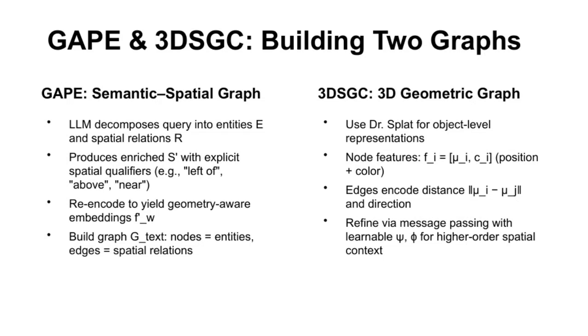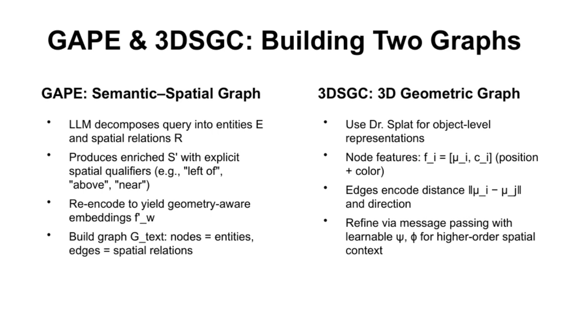On this slide, we're diving into the core of the GAPE and 3DSGC modules, which work together to build two complementary graphs. Starting with GAPE, it uses a large language model to break down the input query into structured entities and spatial relations. For example, if the query mentions the object sitting on the stool near the apple, GAPE parses out the distinct entities like target object, stool, and apple, along with spatial qualifiers such as on and near. These enriched queries get re-encoded, producing geometry-aware embeddings that explicitly capture spatial context. From this, GAPE constructs a semantic spatial graph where nodes represent entities, and edges define their spatial relationships.